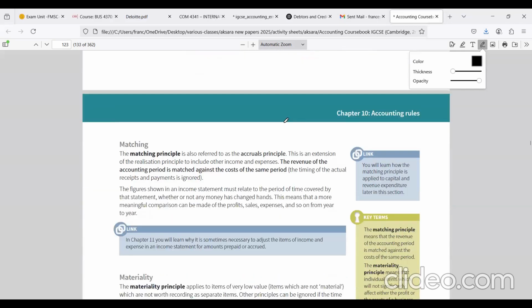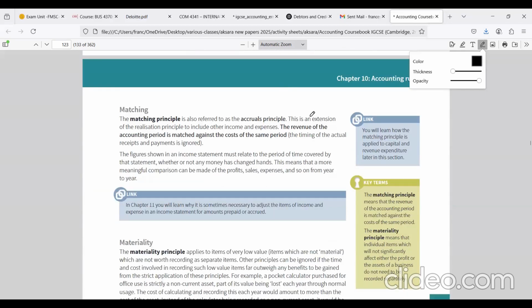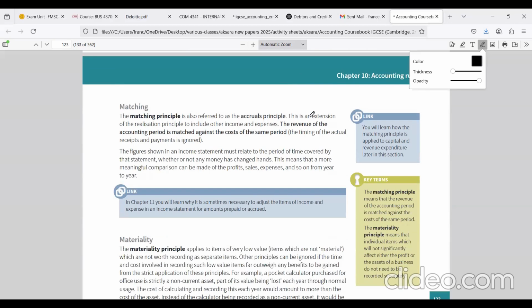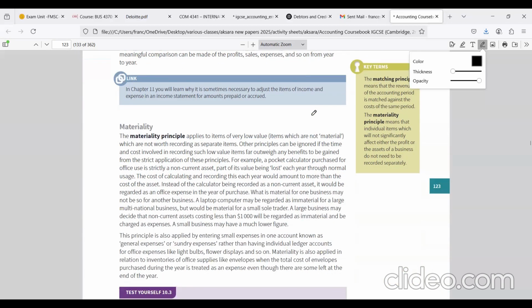Move into the matching concept. On the matching concept, it is stated that during an accounting period, the expenses or the costs which are incurred to generate revenue should be matched in that same period. For example, sales is matched with cost of sales, right? So can you generate a sale without having a cost of sale? No, right? In order to have a sale, we need to have a cost of sale. So that is why in the P&L, we match sales with cost of sales.